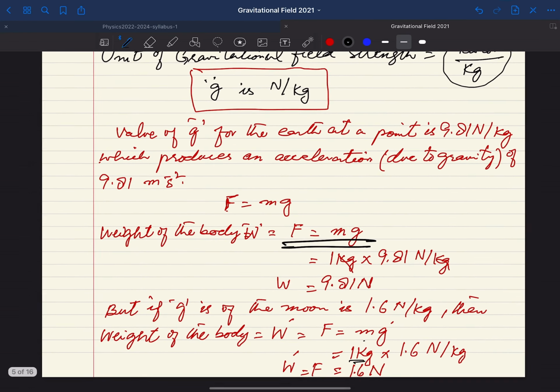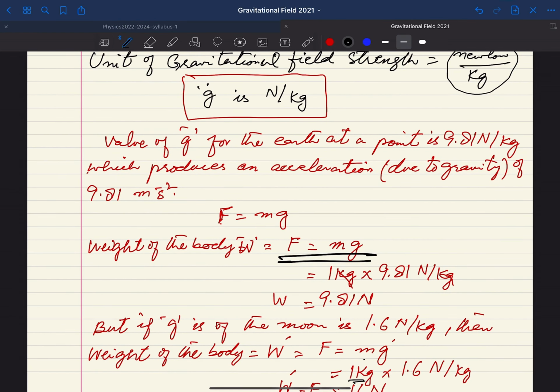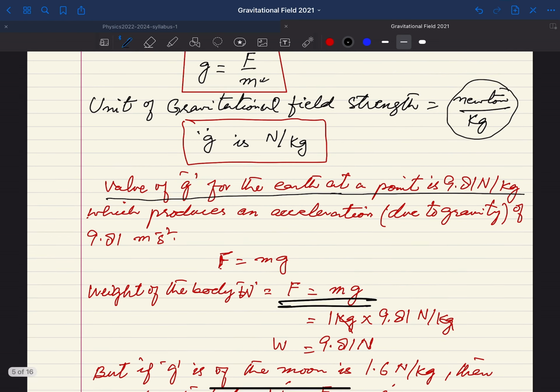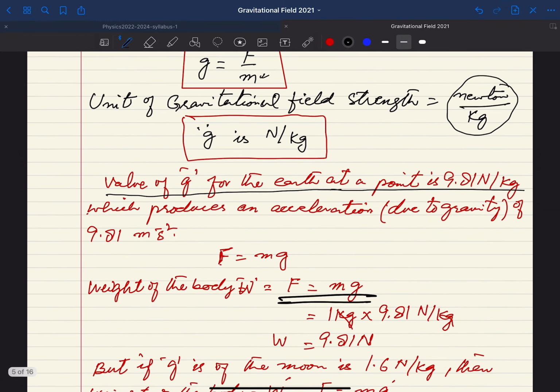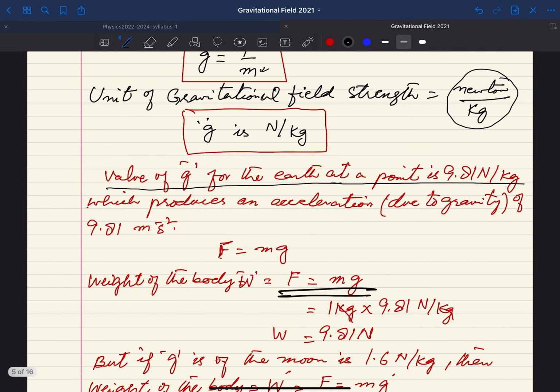I have already mentioned that due to this force, the value of g for the earth at the surface of the earth is 9.8 Newton per kg. The acceleration due to this force will be 9.8 meter per second squared.